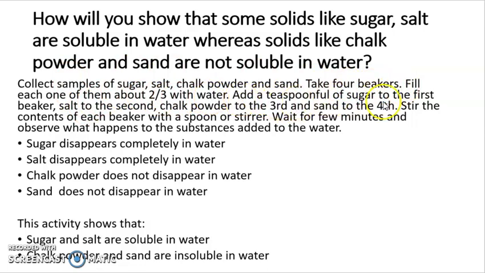Add a spoonful of sugar to the first beaker, salt to the second, chalk powder to the third and sand to the fourth beaker. Stir the contents of each beaker with a spoon or stirrer. Wait for a few minutes and observe what happens to the substances added to the water.